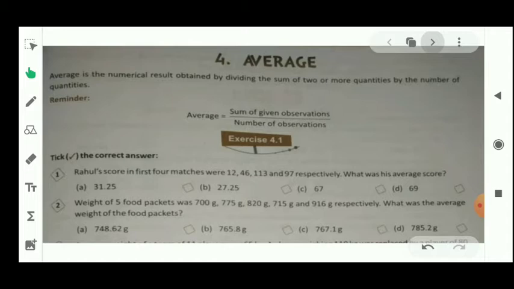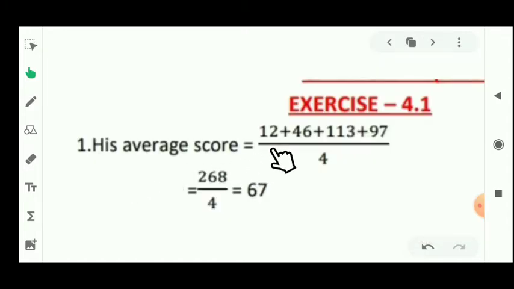That means the average will be 12 plus 46 plus 113 plus 97. It should be divided by 4 because the number of observations is 4. So after solving it, its value will be 67.